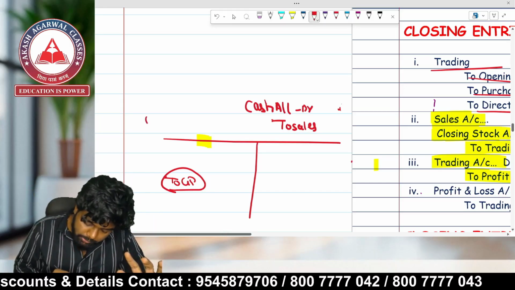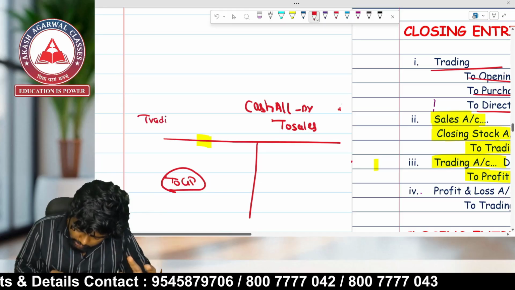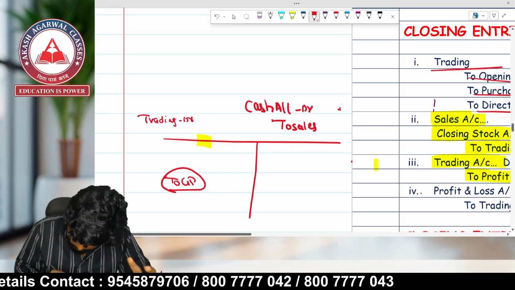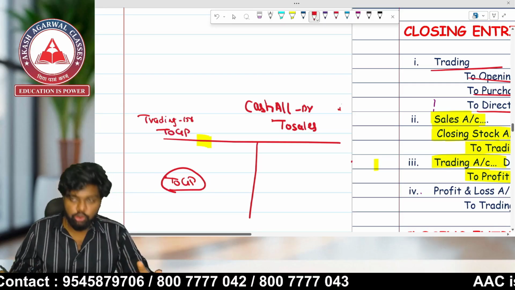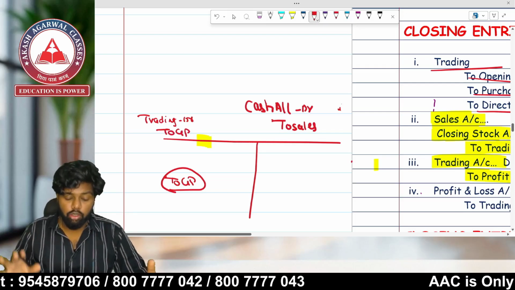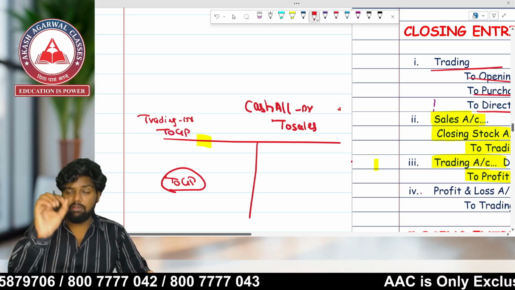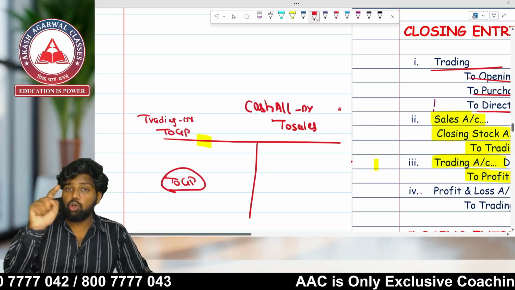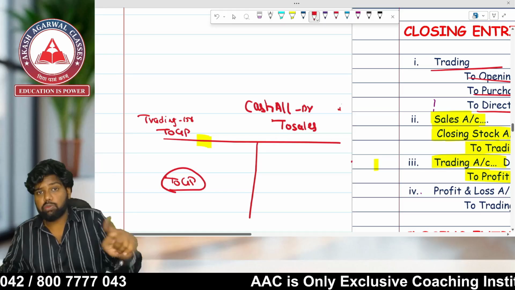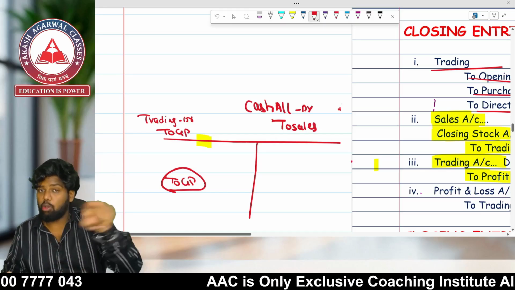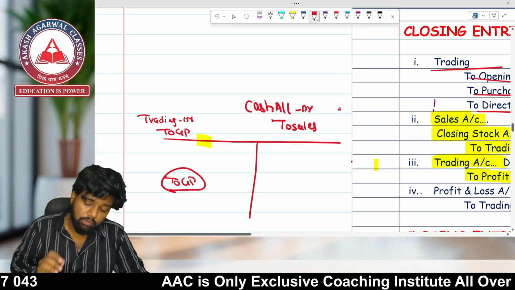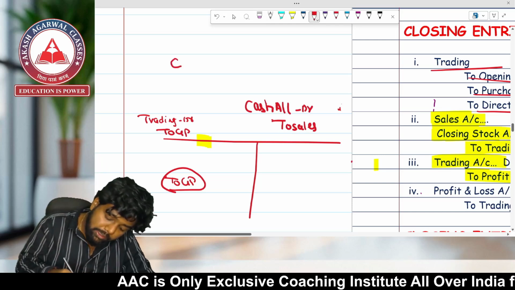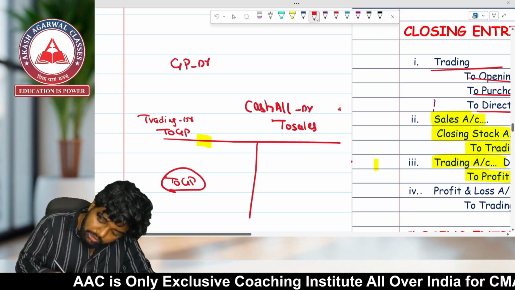So the entry you will record will be trading account debit to gross profit. Now, very important. For transferring this nominal account, to which account? P&L, because gross profit is an income. Income is which account? Nominal account. For transferring it to which account? P&L. So what entry will you pass? GP account debit to P&L.